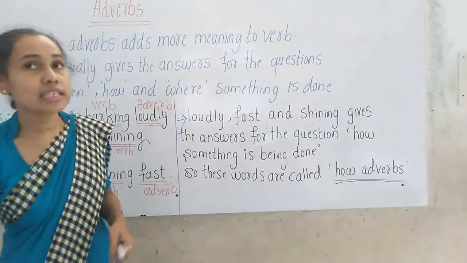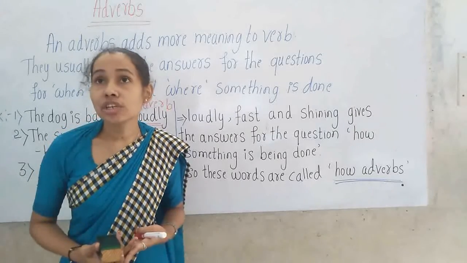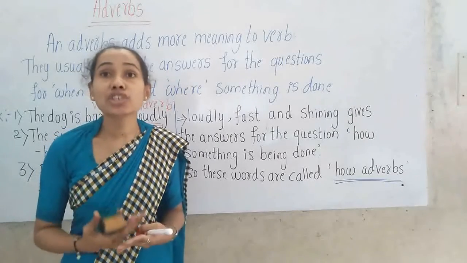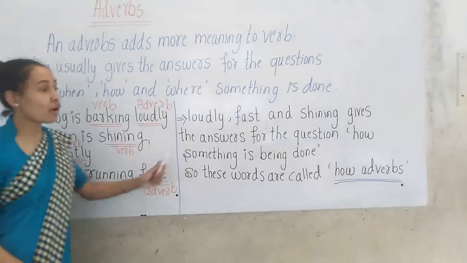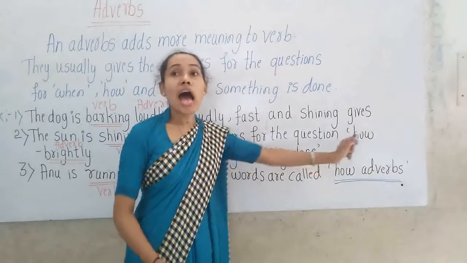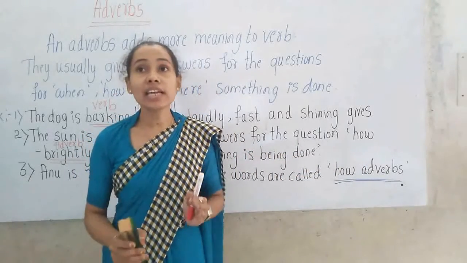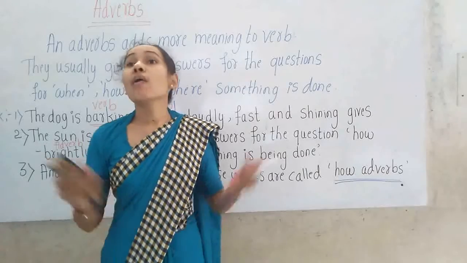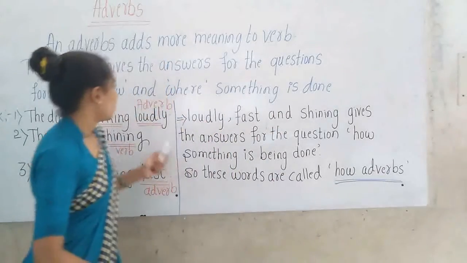Okay, children, let us see some more examples for where the action takes place, where the action is done. Loudly, brightly, fast are the examples for how the action is being done.